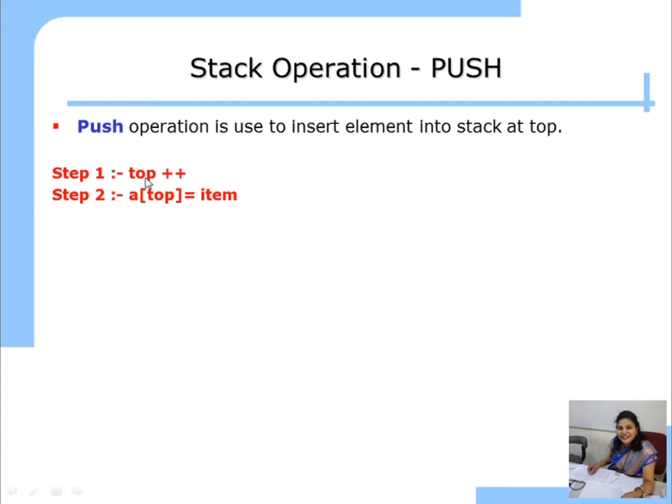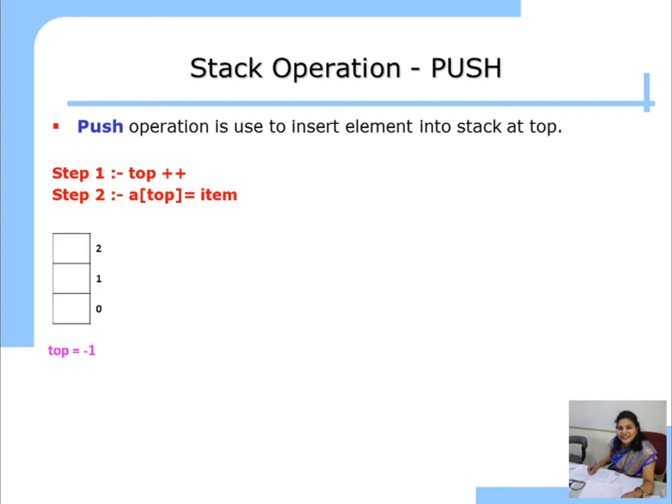So the first step is increment top by 1, top++, and the second step is to insert the element item at the top position of the array. See here, we use the position as top because the definition of a stack is that we can insert and delete elements at only one end, that is the top.